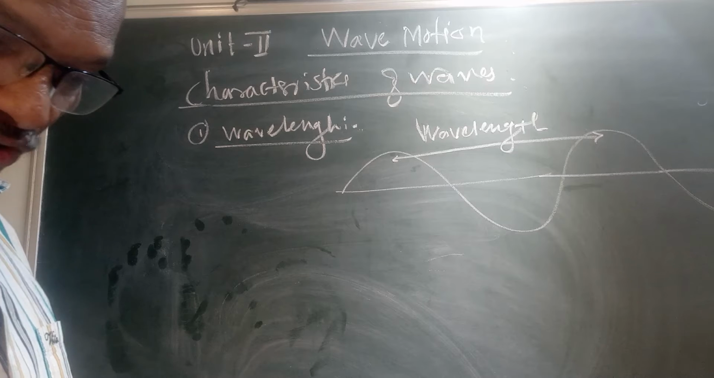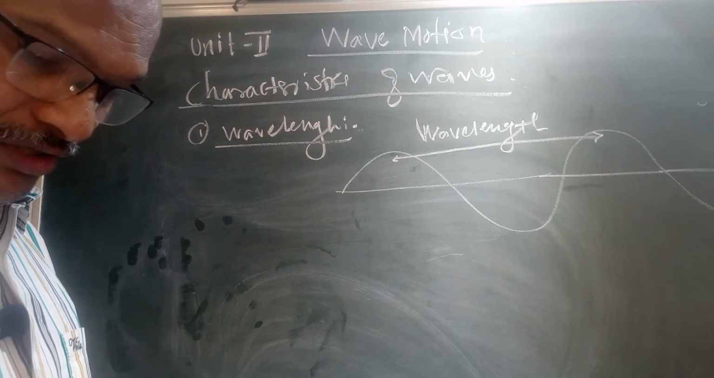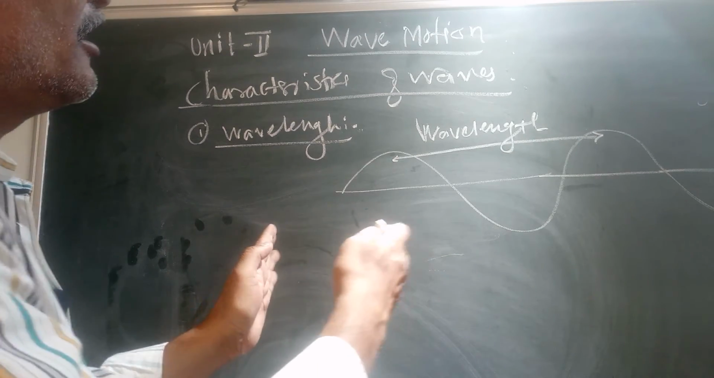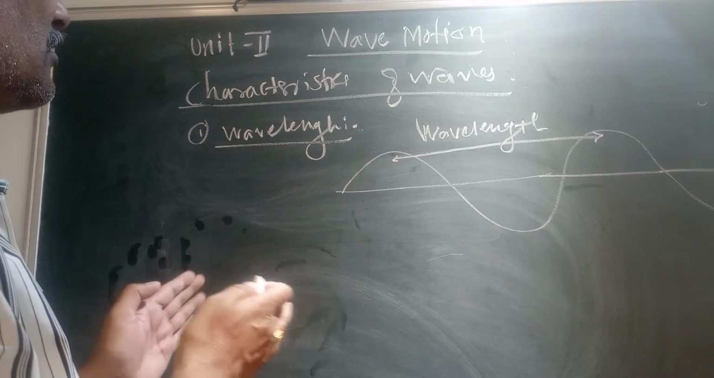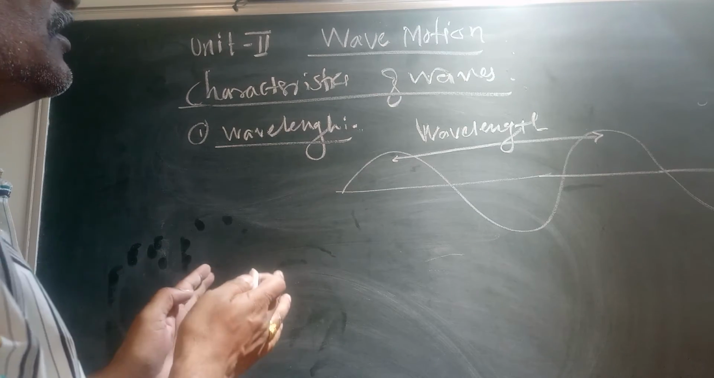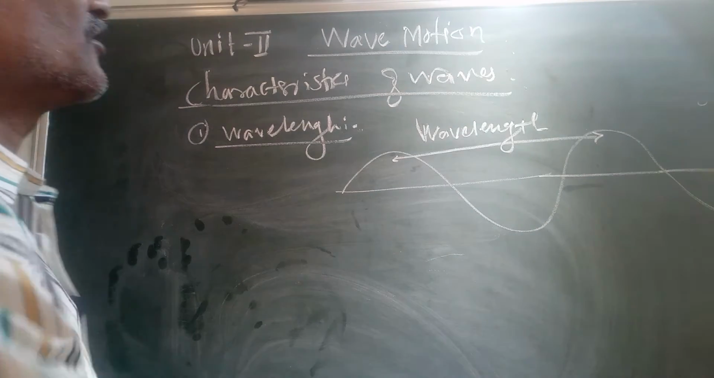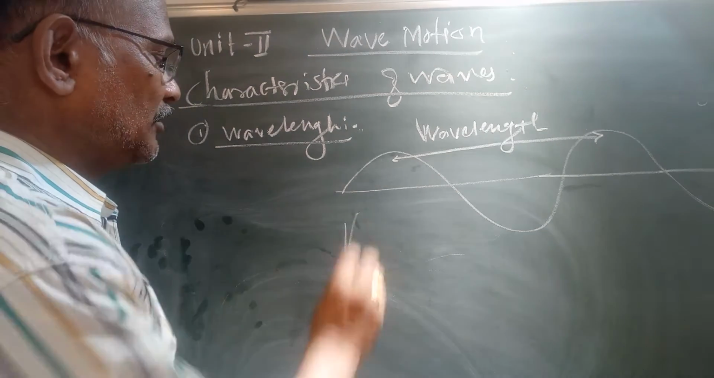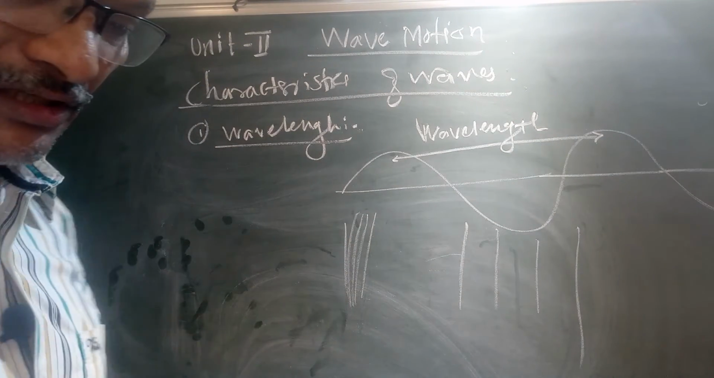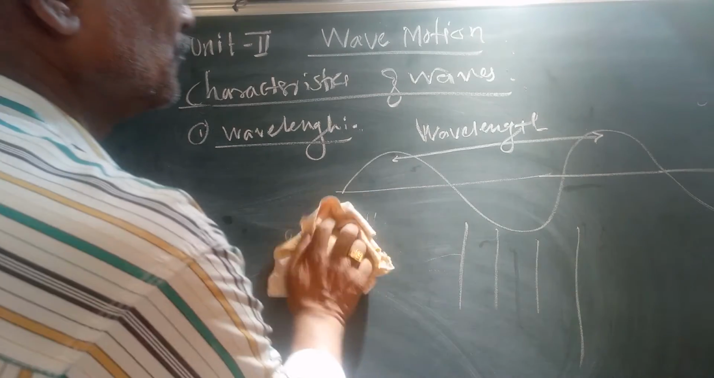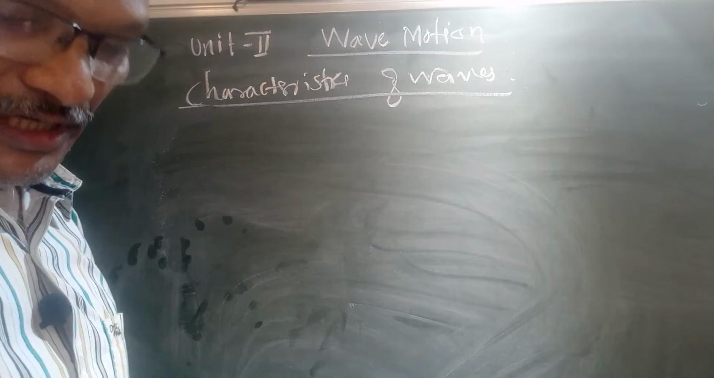In short, the distance between two adjacent compressions or rarefactions. Compression means where the material particles are gathered together, and rarefaction means they are separated by some distance. So these are the particles, and this is the compression and rarefaction of the wave. So this is about the first characteristic.